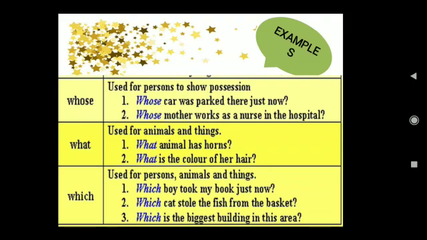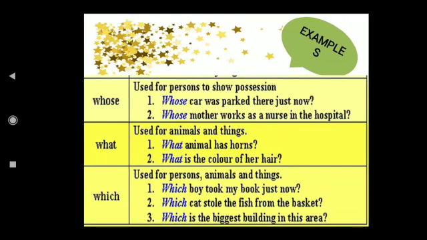The car is belonging to someone else, so belonging, that is possession. Okay, and then whose mother works as a nurse in the hospital. That mother is belonging to someone. Okay, and the second, what. So first, whose means to show the possession. Then what is used for animals and things, right? What animal has horns? What is the color of her hair? Okay, and then which is used for persons, animals, and things.